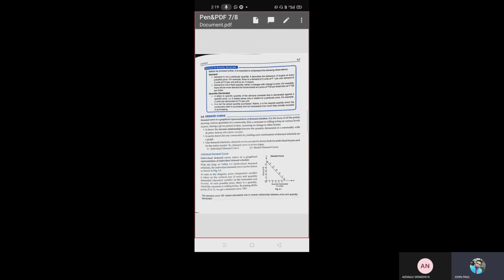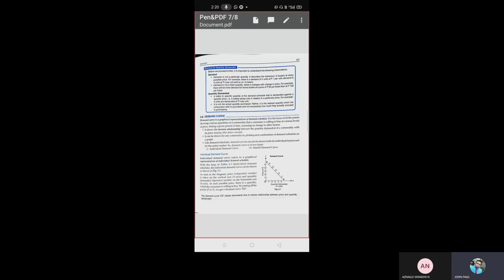Why? Because of the inverse relationship between price and quantity demanded. Got my point? Yes, sir. So now the next point.